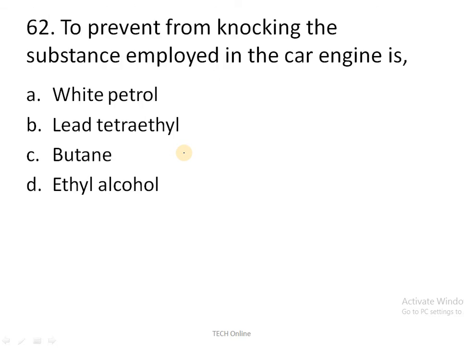To prevent knocking, the substance employed in the car engine is what? Normally in a car engine, the knocking effect will be produced. Why is it produced? It is due to pre-ignition of fuel in the cylinders. How to prevent this? In order to prevent this knocking effect, lead tetraethyl is mixed with petrol used in the car engine. This will prevent the knocking effect, whereas white petrol is the wrong answer, butane is the wrong answer, and also ethyl alcohol is the wrong answer.